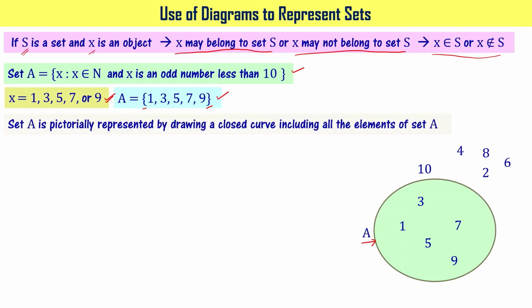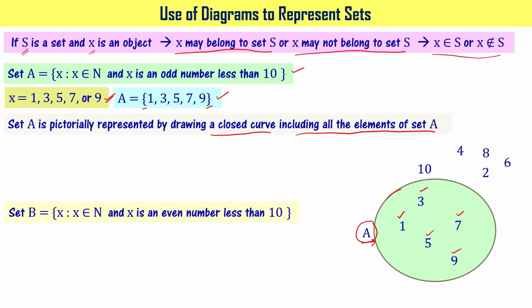Set A is pictorially represented in this figure by drawing a closed curve including all the elements of set A. That is why I'm giving the name A here. This closed curve has all the numbers corresponding to set A, 1, 3, 5, 7 and 9, right?